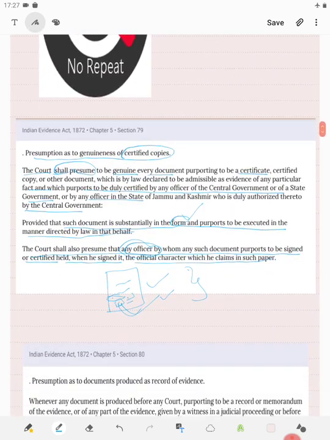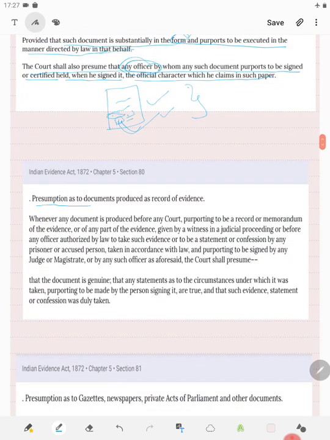So let's just read section 80. Presumption as to documents produced as record of evidence. So these are the documents which are produced as record of evidence. Whenever any document is produced before any court, purporting to be record or memorandum of evidence, so that record is what? Record is regarding the memorandum of evidence or any part of evidence given by a witness in judicial proceeding or before any officer authorized by law to take such evidence, or to be a statement or confession by any prisoner or accused person taken in accordance with law